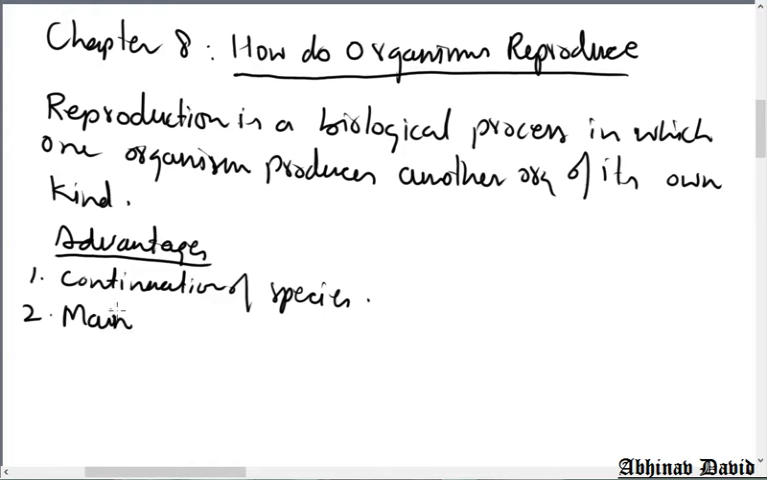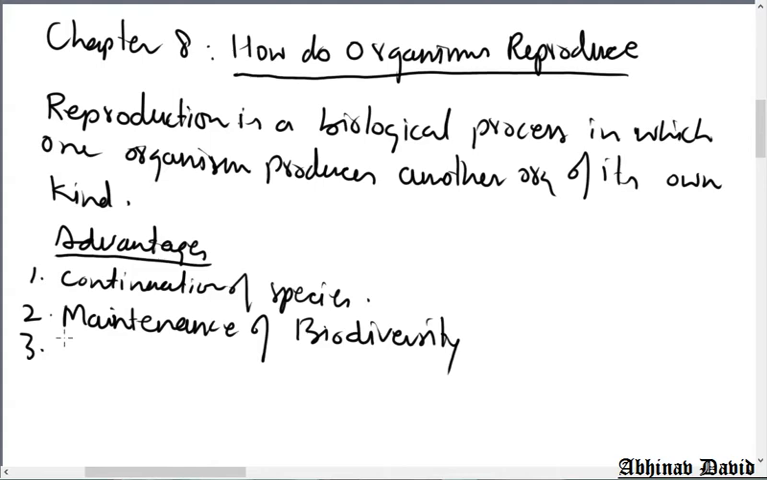So maintenance of biodiversity, and then ecological balance. All these advantages are there of reproduction.